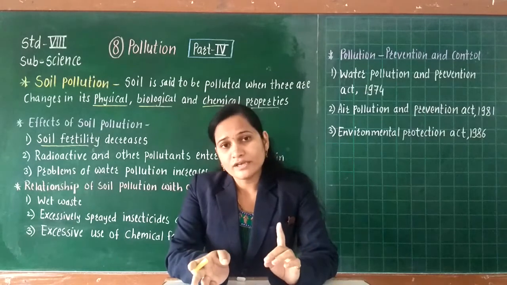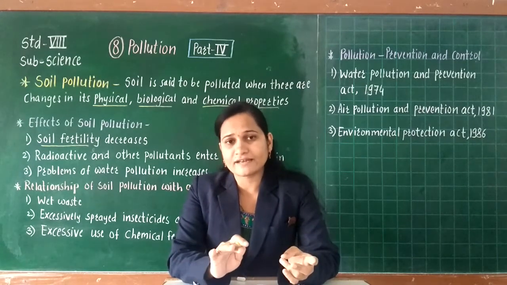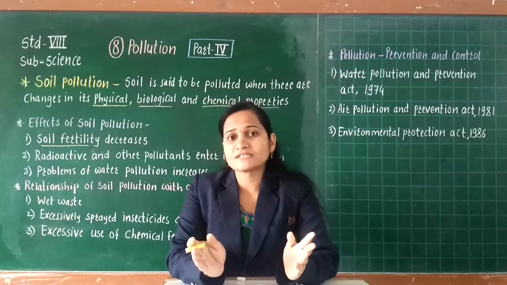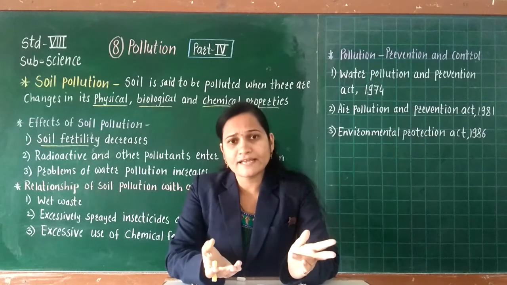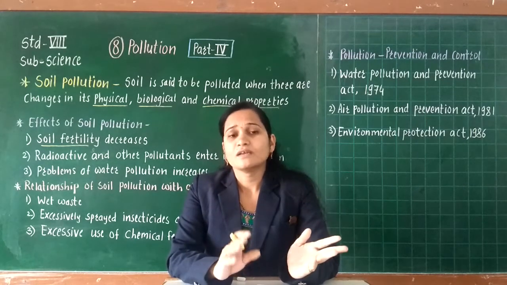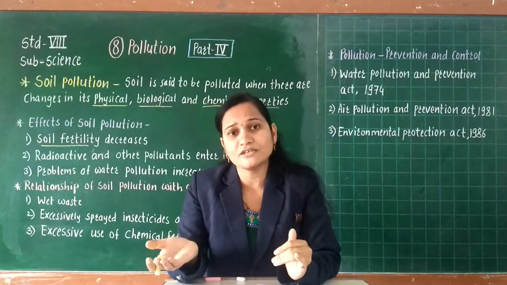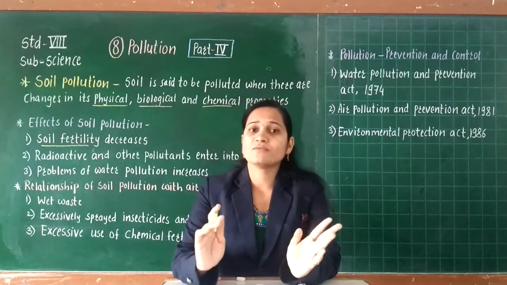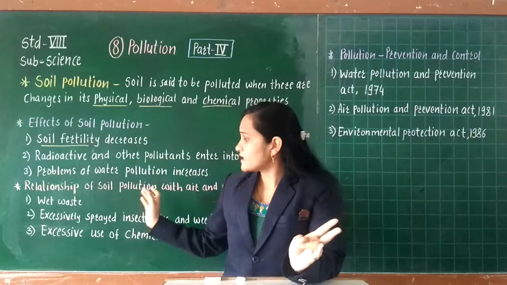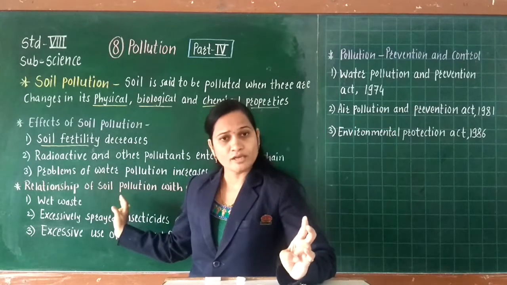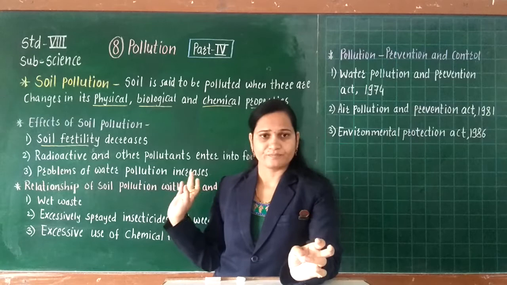So soil pollution is responsible for causing water pollution. And with that, in agricultural purposes, when insecticides, pesticides and chemical fertilizers are used in excessive amounts, they directly mix into the air, and it is one reason to cause air pollution also. So this is the relationship between soil pollution, air pollution and water pollution.